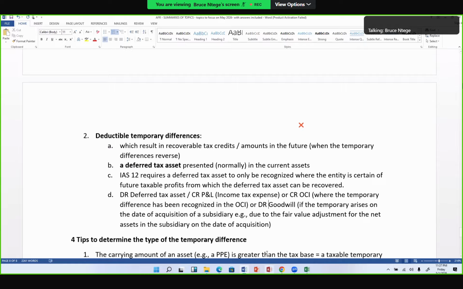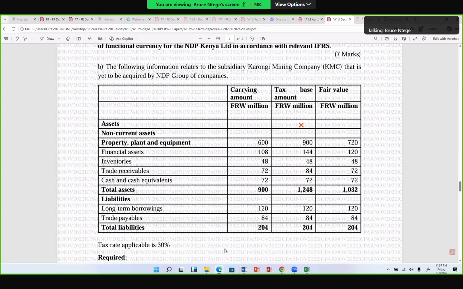As we read today's question, please be mindful of when the temporary difference arose, or what it relates to. I told you in this scenario, part B, that the following information relates to the subsidiary called KMC, which is yet to be acquired by NDP. So if you acquired it today, this is the list of assets in that company, which would become a subsidiary. Their carrying amounts have been given, just like the tax base. We've also been given the fair values.